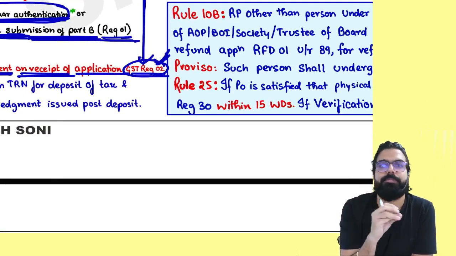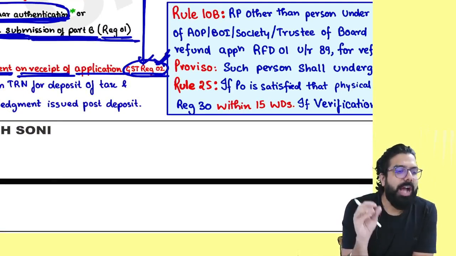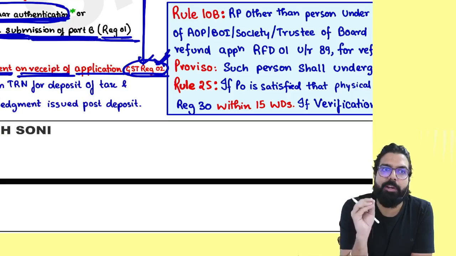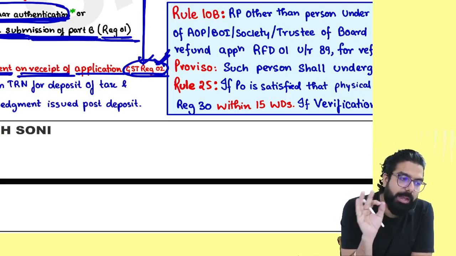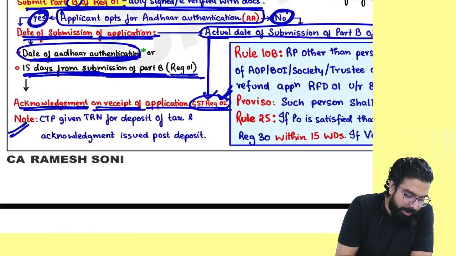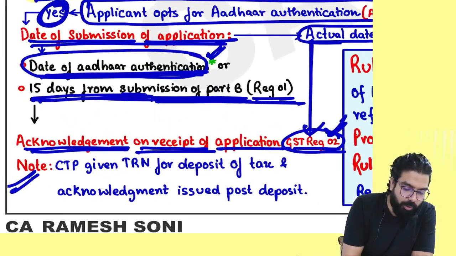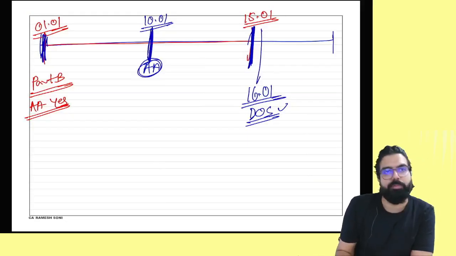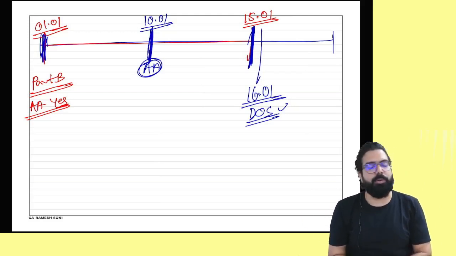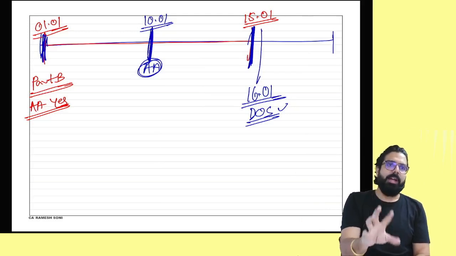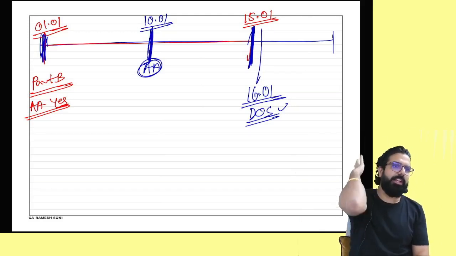You know what you did? You told, I will do Aadhaar authentication. You went online and did your Aadhaar authentication also, supposingly on 10th of January. People, when did you do your Aadhaar authentication? 10th of January. You clicked, yes, I want to do Aadhaar authentication.